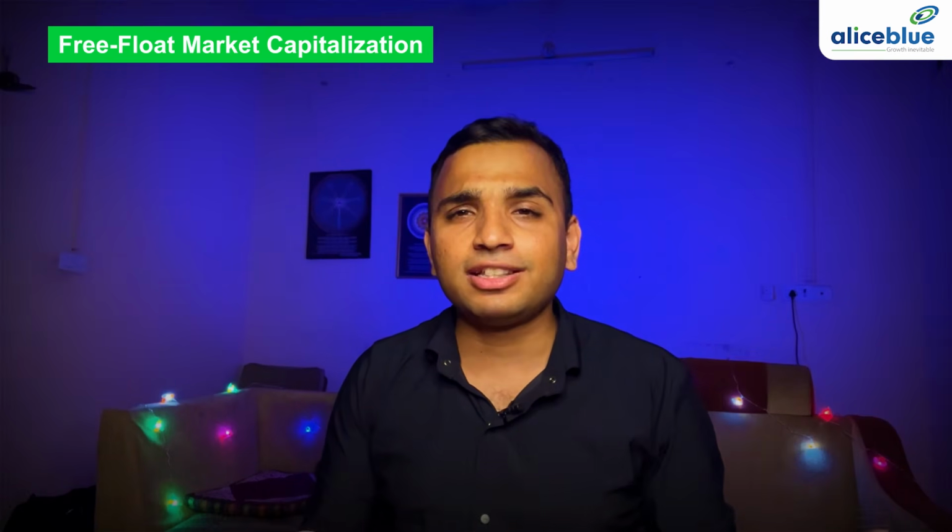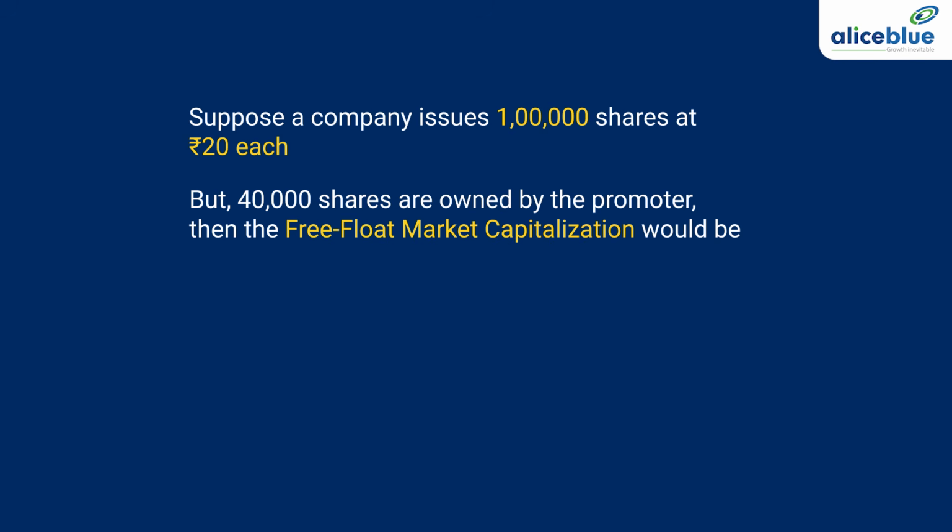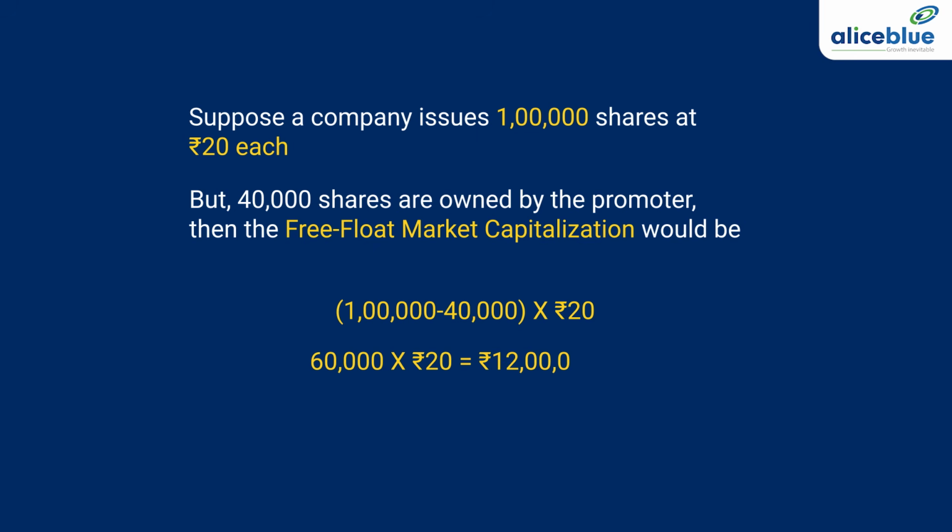To help you understand this, let us consider an example. Suppose a company issues 1 lakh shares at 20 rupees each. But 40,000 shares are owned by the promoter. Then the free float market capitalization would be 1 lakh minus 40,000 into 20, which is 60,000 into 20 rupees, 12 lakh rupees.